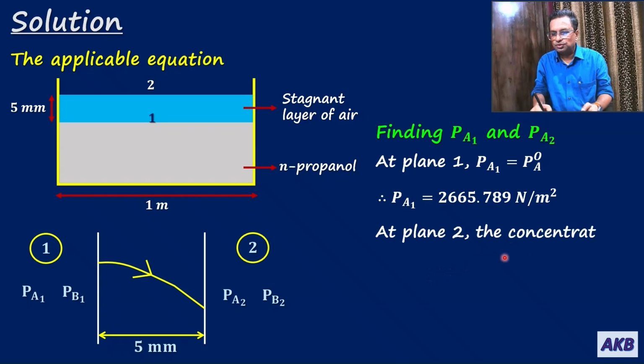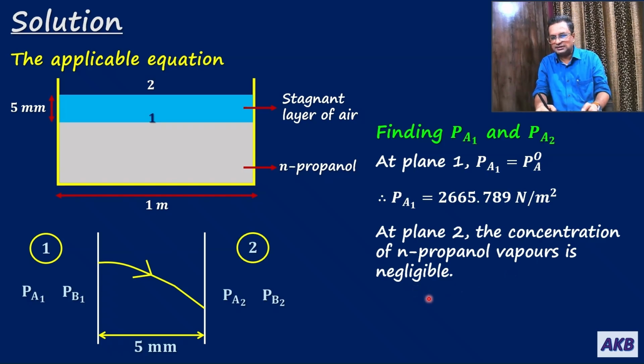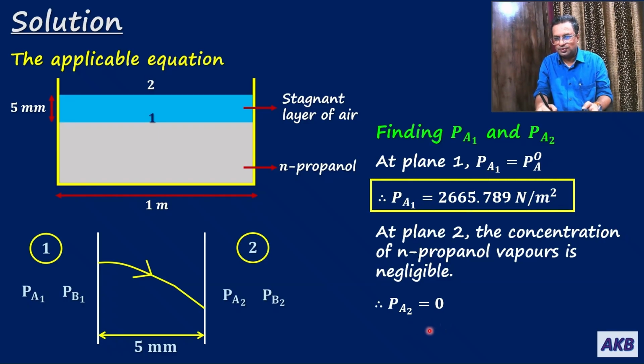Then at plane 2, the concentration of N-propanol vapors is negligible, as is stated in the numerical statement. What is the understanding of this? PA2, that is partial pressure of N-propanol vapors at plane 2, is 0. So in this way we get PA1 as 2665.789 Newton per meter square, and PA2 is 0, because concentration beyond the stagnant layer is negligible. Let us move ahead.